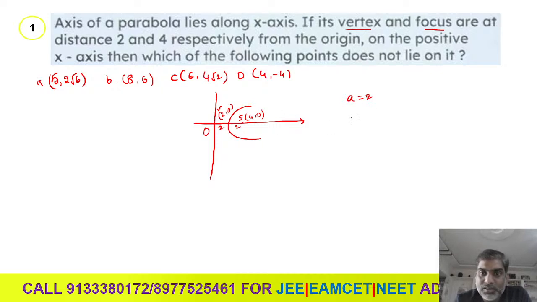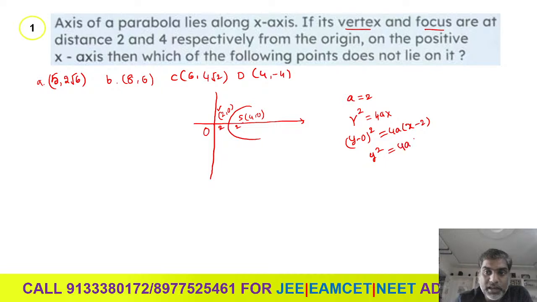Then from the figure, what is the shape of the parabola? The shape of the parabola is like y square is equal to 4ax, right? And here the vertex is shifted to (2, 0). That means (y minus 0) whole square is equal to 4a times (x minus 2). That means y square is equal to 4a times (x minus 2). This is the equation of the parabola.